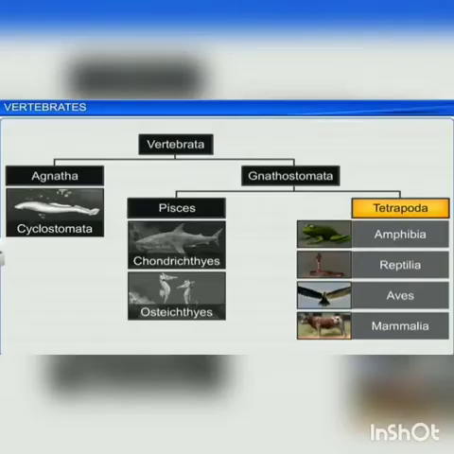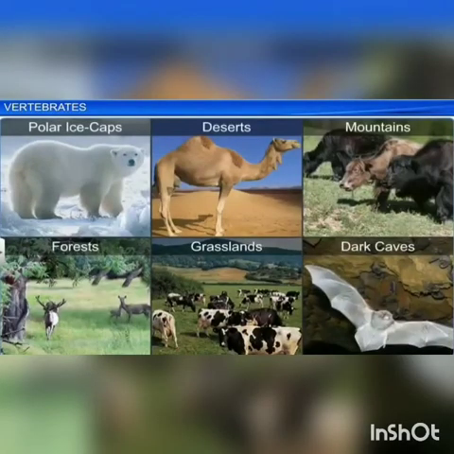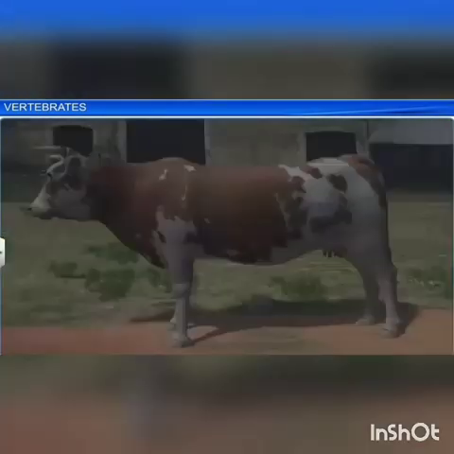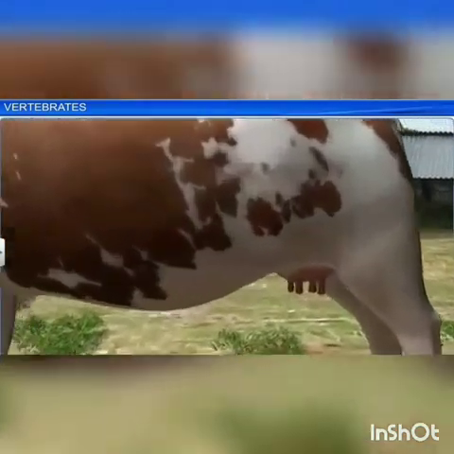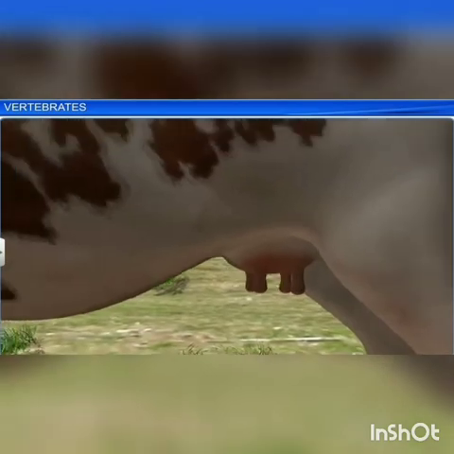Next we move on to the class Mammalia, mammals. They are found in a variety of habitats such as polar ice caps, deserts, mountains, forest, grassland, dark caves, etc. The unique features of these mammals are the presence of mammary glands and the body is covered by hair.